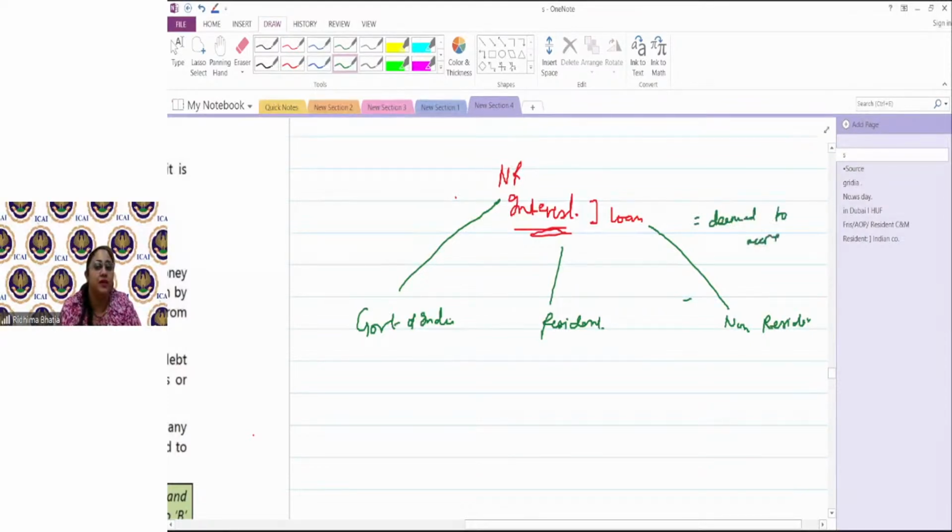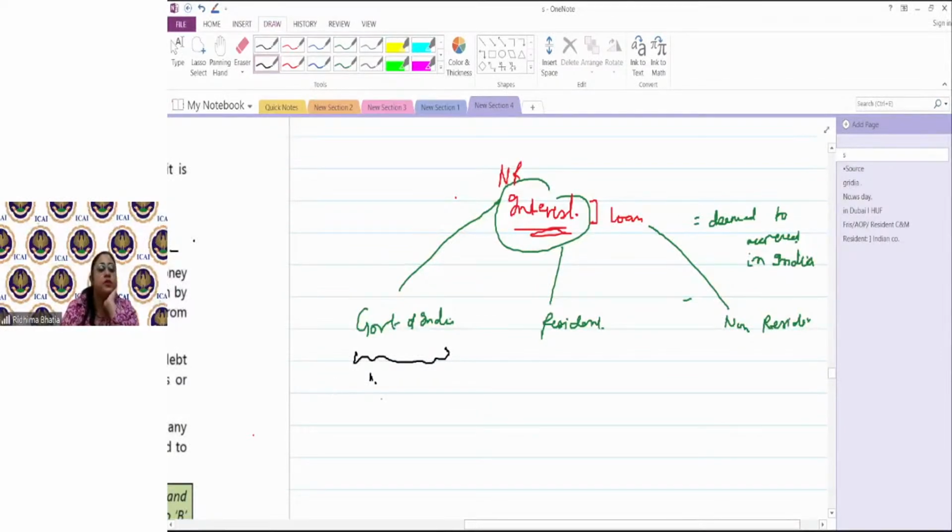When would it be considered an income generated in India? Which income? This interest income, deemed to accrue in India. First of all, whenever you are receiving any interest from the Government of India, it will always be income deemed to accrue or arise in India.